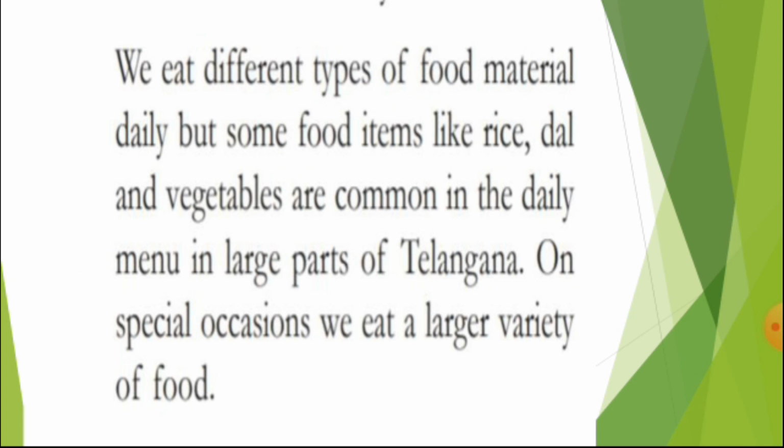When you see every person in your home eating rice, and when you ask any friend in your locality, he will say that everybody commonly eats rice, dal and different types of vegetables. Because this is Telangana, all people in Telangana are similar in their food habits.